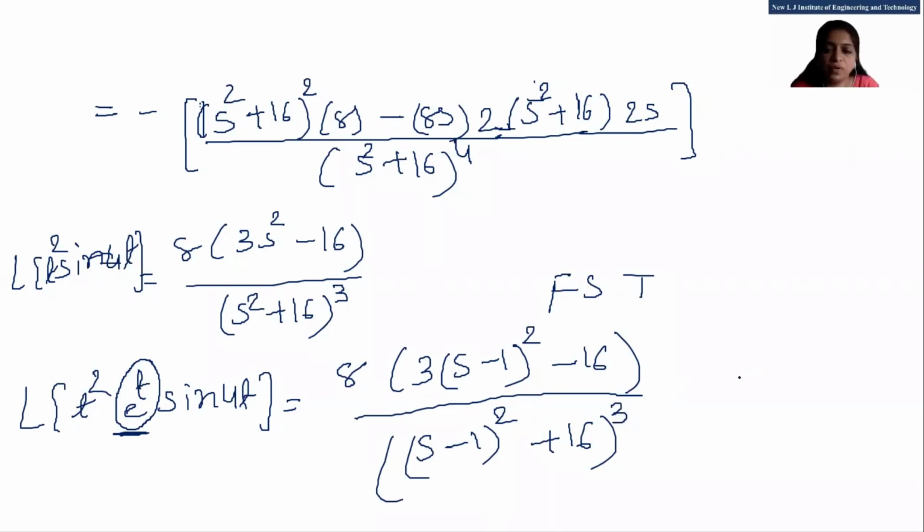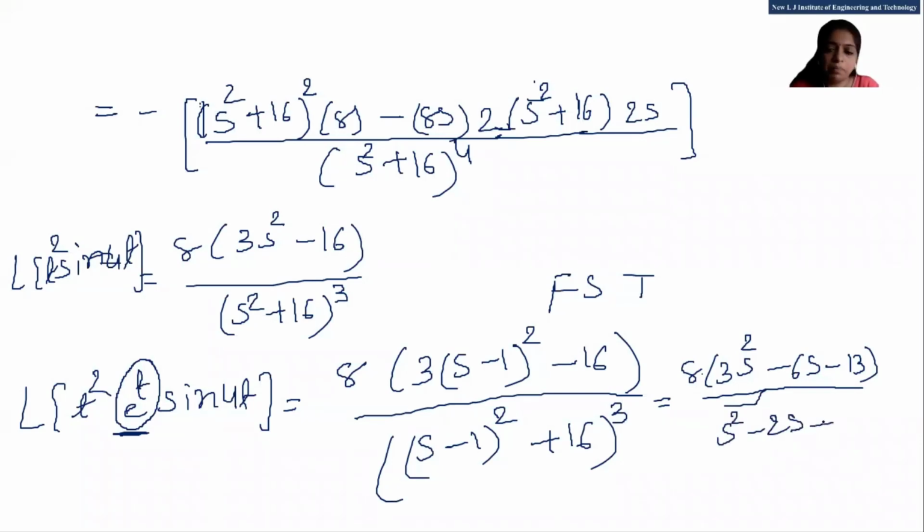And after simplification, our final answer is 8 into 3s square minus 6s minus 13 whole by s square minus 2s plus 17 whole cube. Okay. So this is the final answer.